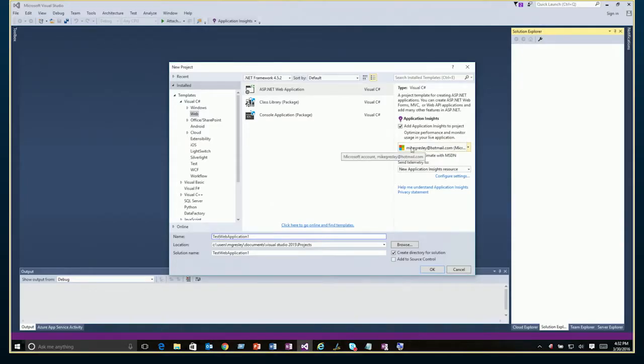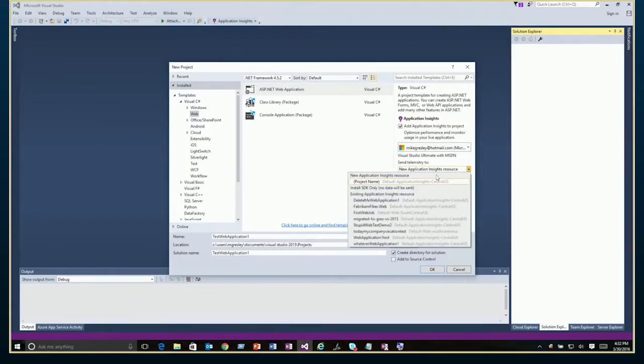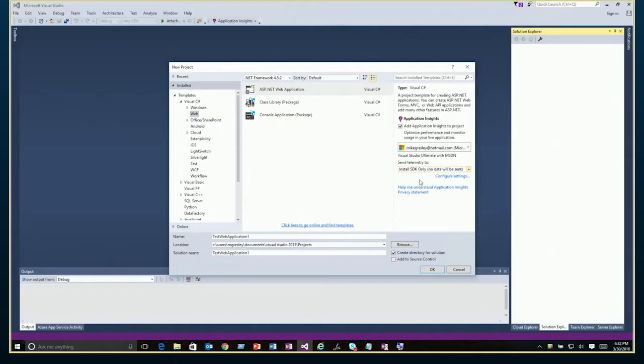Even though it has an ID for me here for my Azure account, we can see right below here, it's asking where to send the telemetry. Right now it's set to new Application Insights resource, which is a default, but I'm actually going to change it to install SDK only, which you can see says no data will be sent. So I'm going to make sure that as we install this, it is completely disconnected from the cloud.